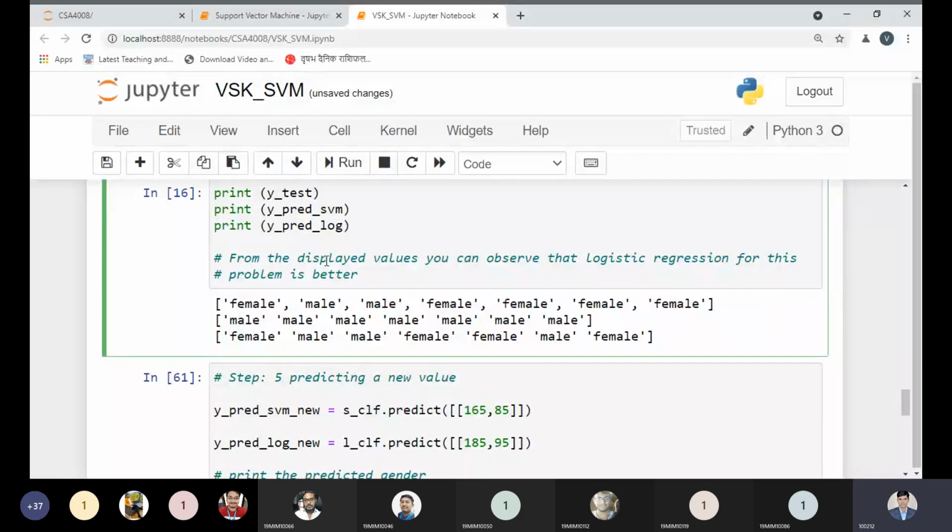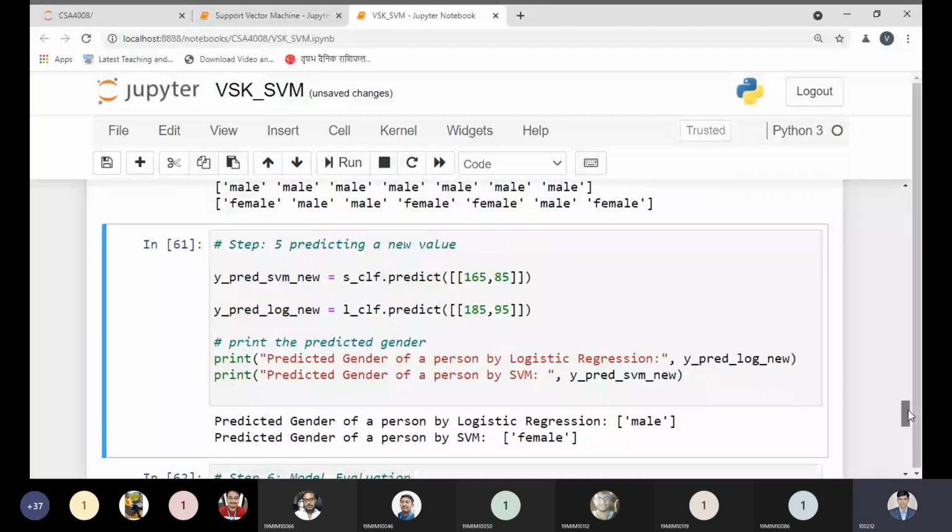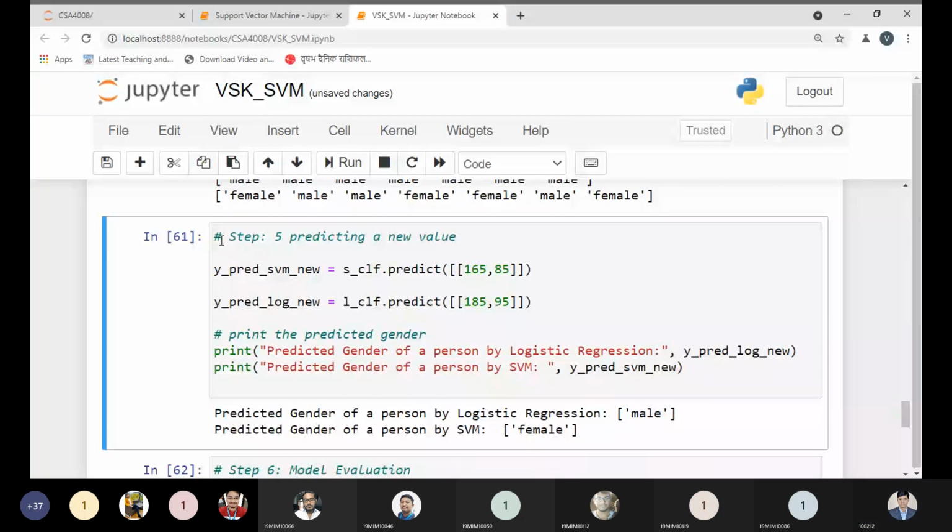From this point, we are able to see this female is matching with the logistic regression here. Male is matching over here. This male is matching. So far we are going to 100% accuracy here with logistic regression. This female, female. But at this point, logistic regression is not matching. In the case of the SVM, all values are displayed as male only. So definitely it is not better than logistic regression right now. But no problem, we just need to prove this point. Before that, let me check what gender the logistic regression gives.